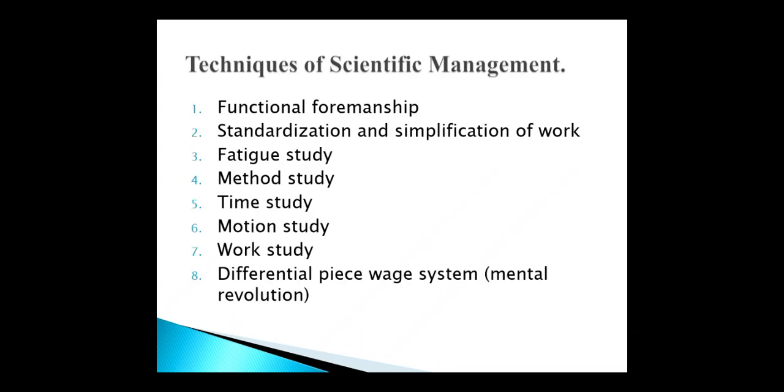Okay, so Taylor described a total of 8 techniques of scientific management. First one functional foremanship, second one standardization and simplification of work, third one fatigue study, fourth one method study, fifth one time study, sixth one motion study, seventh one work study, and the last one the differential piece rate system. Within that we are going to see about the mental revolution. In the last video I also explained the mental revolution; from the exam point of view, this is an important thing. Okay, so let's see one by one.